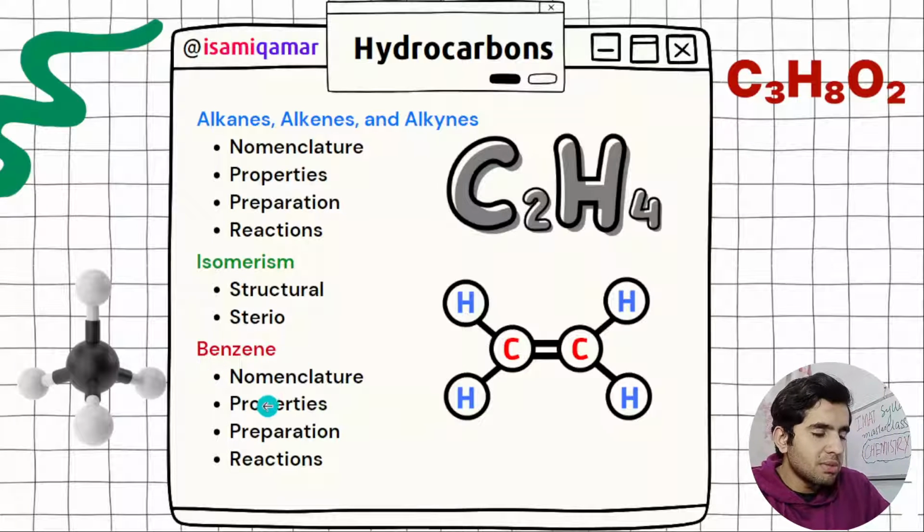Then we have benzene. In benzene you need to know the nomenclature, properties, preparation and reactions. Similarly, in alkanes, alkenes and alkynes, you need to know the basic properties, the preparation, and the reactions they follow.